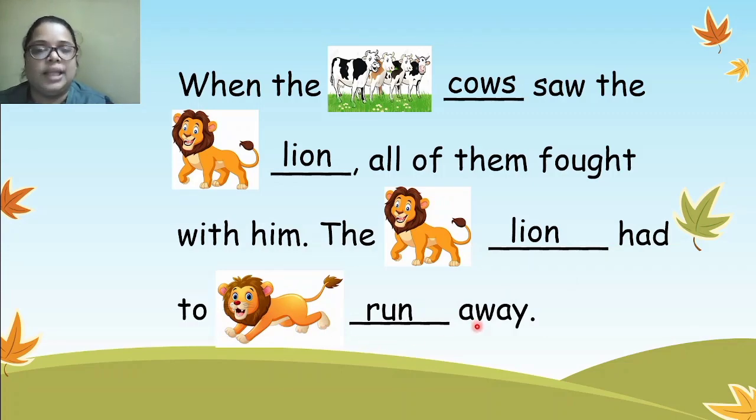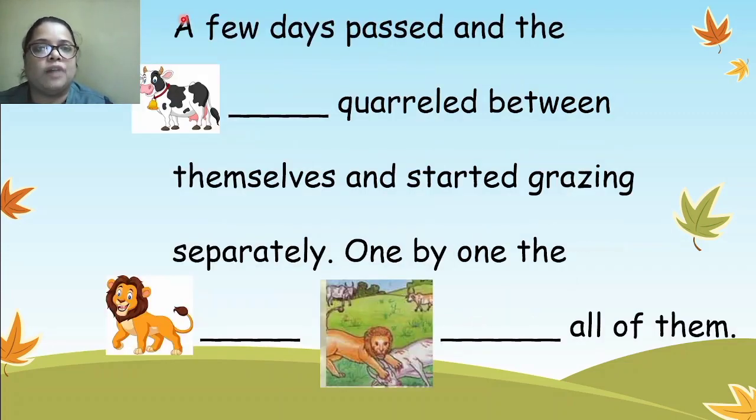Okay. Now next, then a few days passed and the cow, now which is only one cow is there, so what will be the cow, quarreled between themselves and started grazing separately. So they fought between themselves and then they started moving separately.